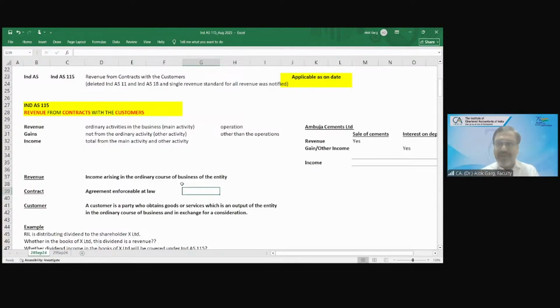A contract can be written, a contract can be oral, a contract can be express, a contract can be implied. So contract is an agreement enforceable at law. For example, Saminathan is one of the brightest students, very close to me. I have gifted him a mobile phone, and after 3 months, this mobile phone stopped working. Whether he will come to me to get this mobile phone repaired, whether he will show me that the phone which you have gifted me is not working anymore.